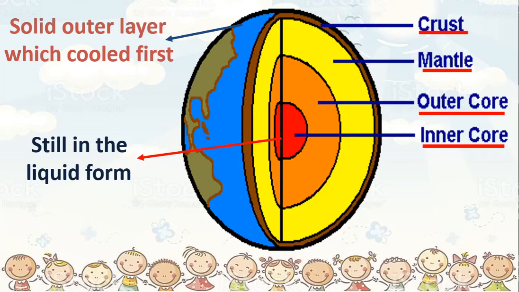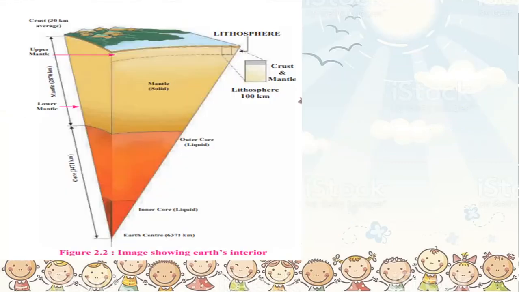So the outermost layer is the crust, okay, and then as you go in, you have the mantle. You go in a little bit deeper, you have the core, but the core is again divided into the outer core and the inner core. Okay, so this was about the three layers of the earth. Now let us look at an image from your textbook, and let us try to see how the thickness of the layers of the earth are.